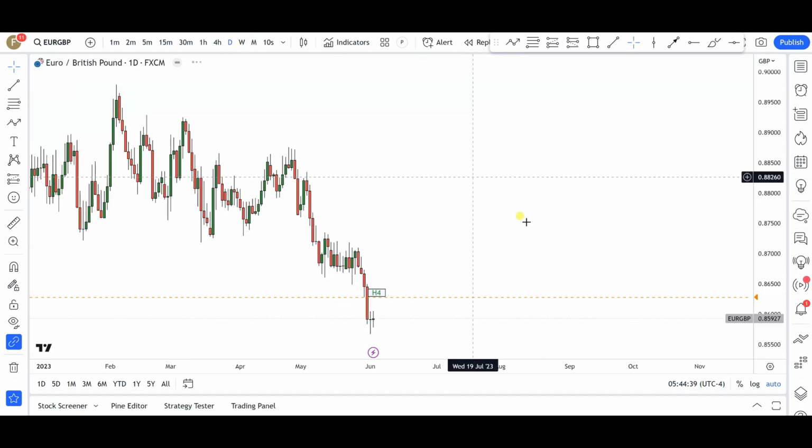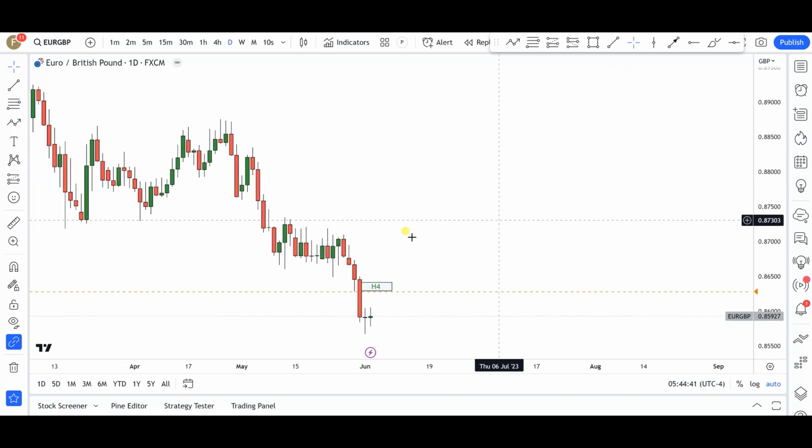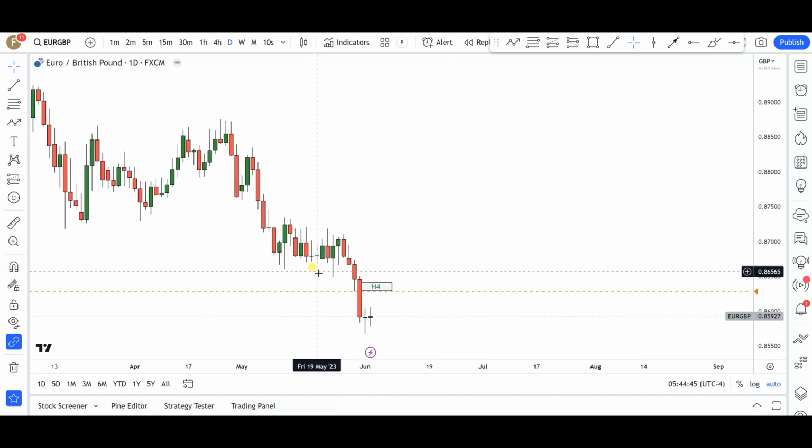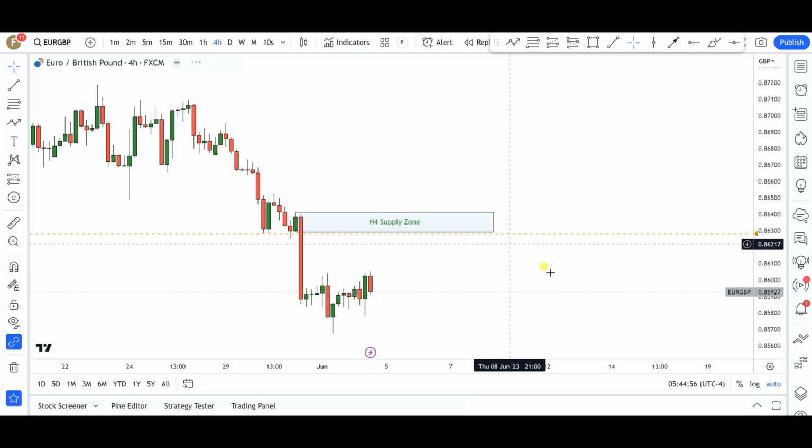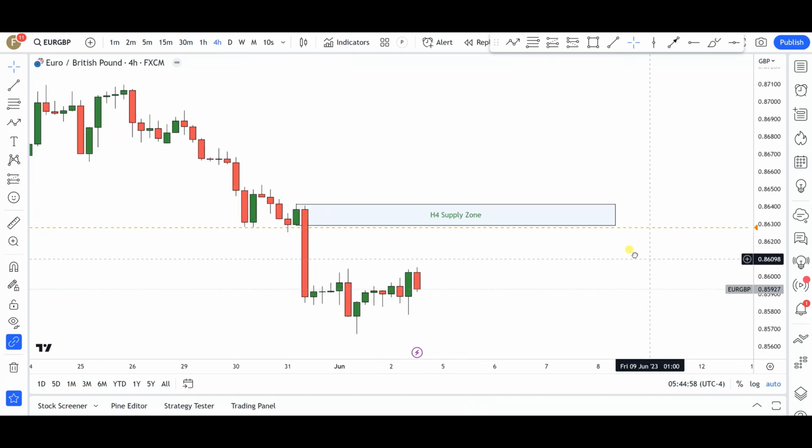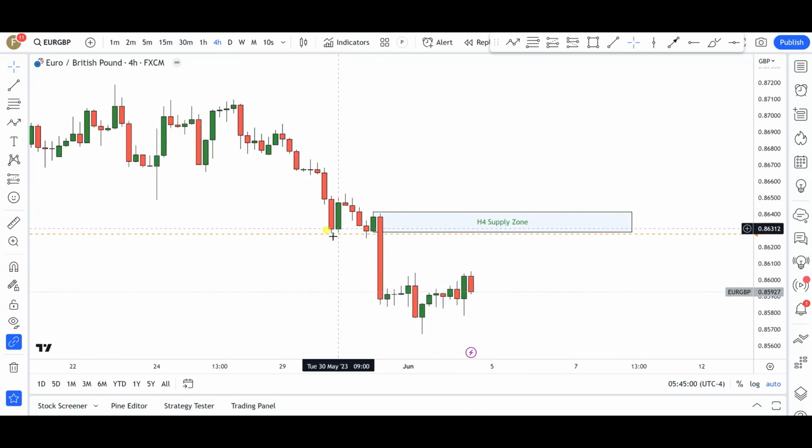Now if we go into the daily time frame, obviously we do have a supply zone in here, right around this area that led to the break of this level of structure. But I think right now, before the market gets to that supply zone, we have to battle with the supply zone that we have in the 4 hours time frame, which is the one I'm more interested in at the moment. As you can see here, we did get this little hesitation, and then finally a massive momentum push to the downside.